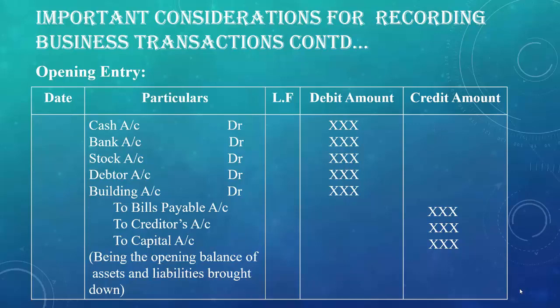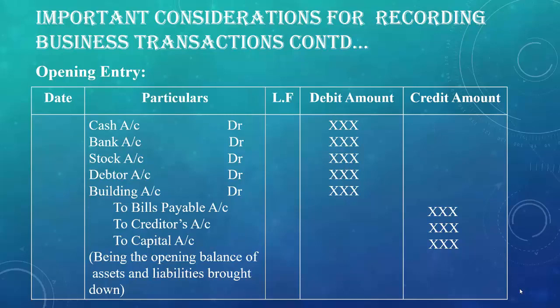These are some of the examples of assets. It can be any type of assets. But here I have taken cash account, debit, bank account, debit, stock account, debit, debtors account, debit, building account, debit, and it can be furniture account, debit, or machinery account, debit. So assets can be of any type.